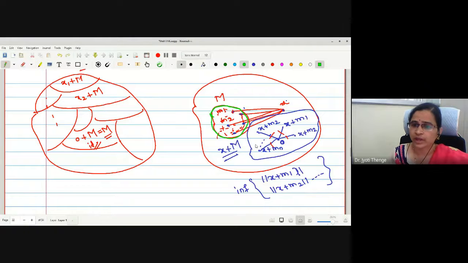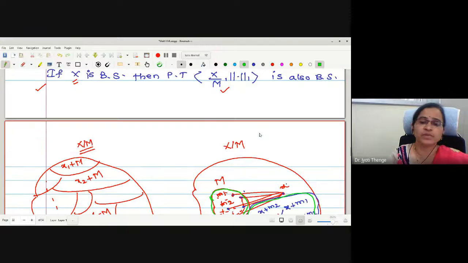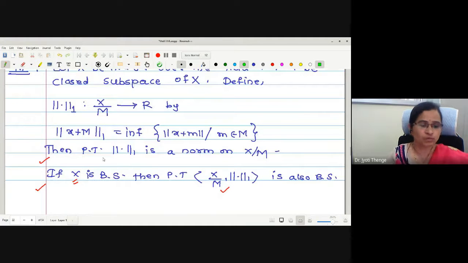And this is our space. How to find out the distance between these two? Join every element of X plus M with the origin. Take the inferior, that is the smaller distance. And whatever it is, it will be defined to be norm 1 of X plus M.